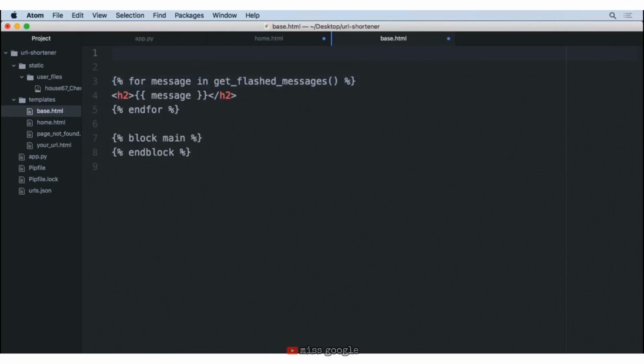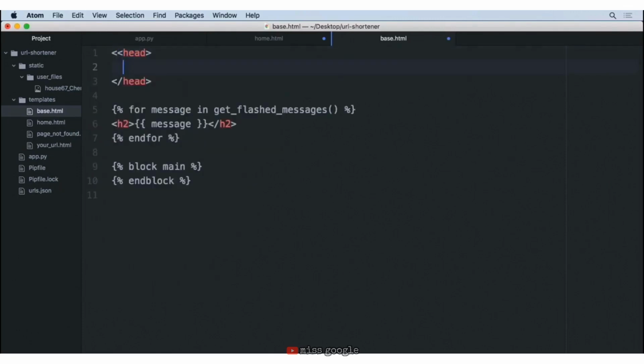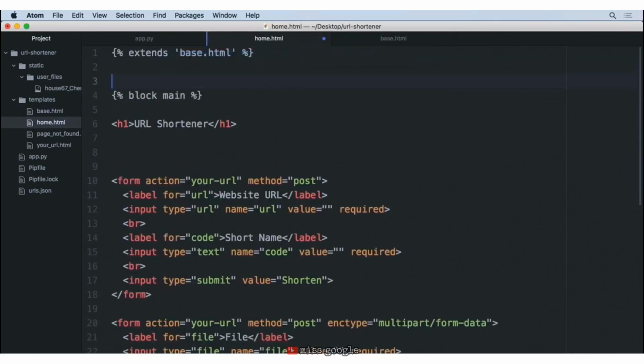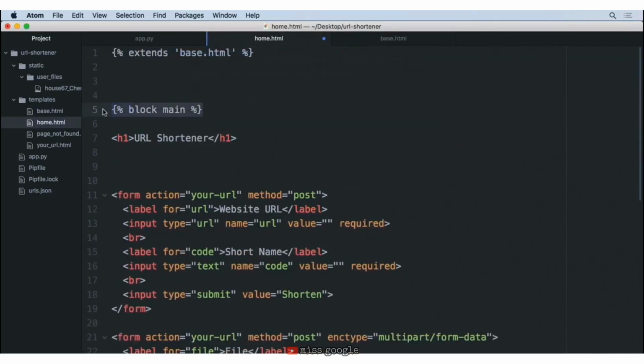add a head tag. So we're going to do an opening head, and we'll make sure that inside of here, we are going to create a title. So with this, we have another opportunity to create a block. So I'm going to copy what we have here and we'll paste it where we have home. And instead of being block main, this is going to be block title. So by doing this, now any template that extends base.html, we can specify here that we want to have a block title. And we'll make sure that we do an end block on this.